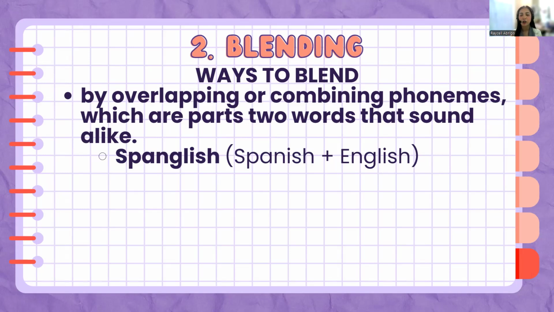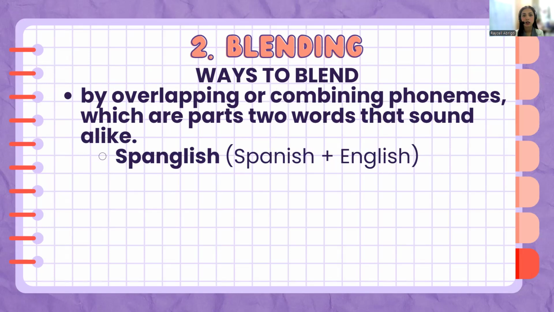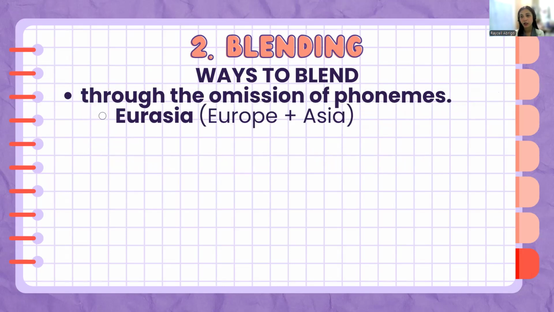So Spanglish came from the terms Spanish and English. So the blending happens on the phoneme, on the similar phoneme. So in the case of Spanish and English, we had the letter N. Another way is omitting phonemes, or omission or deletion of phonemes. So it seems like the first two, like for example here, it's part by part. However, the basis here is the sound, not technically simply the part or whatever. Here, it's like the full word plus the part of a word. But again, here, the blending occurs on the sound.